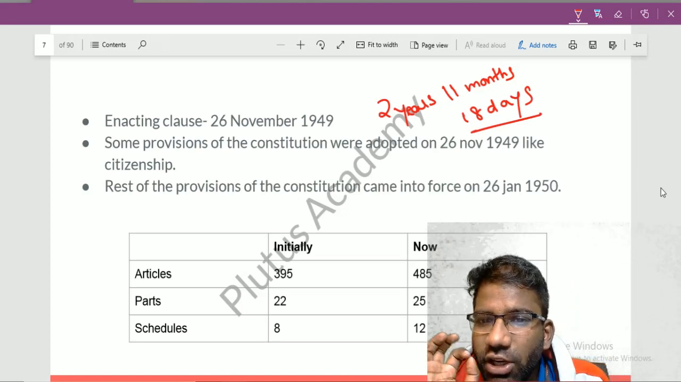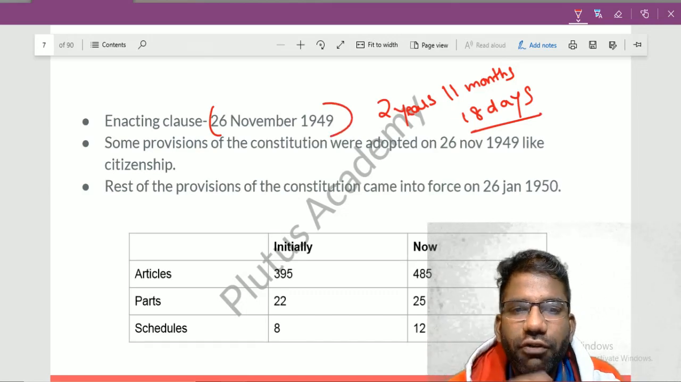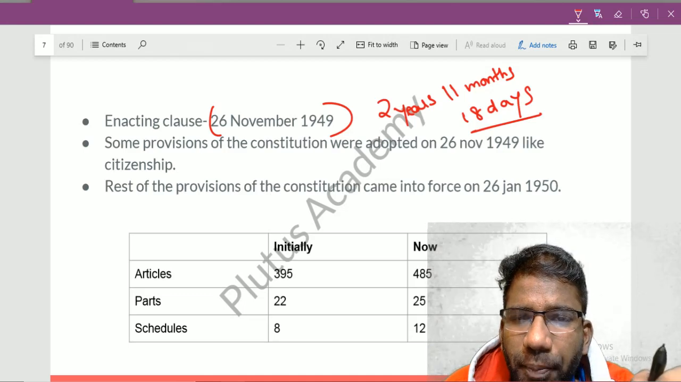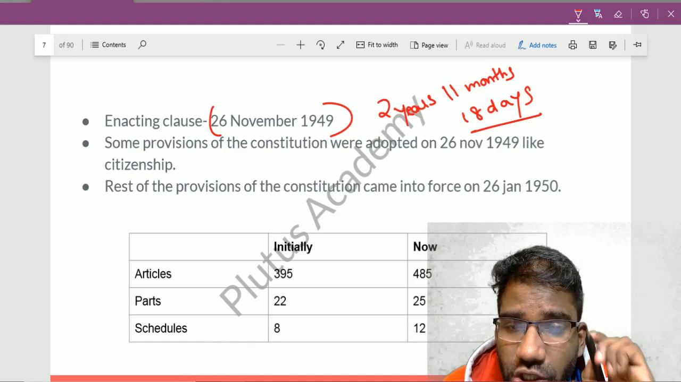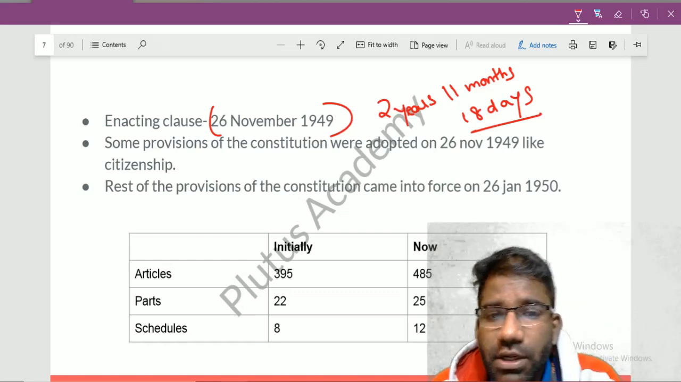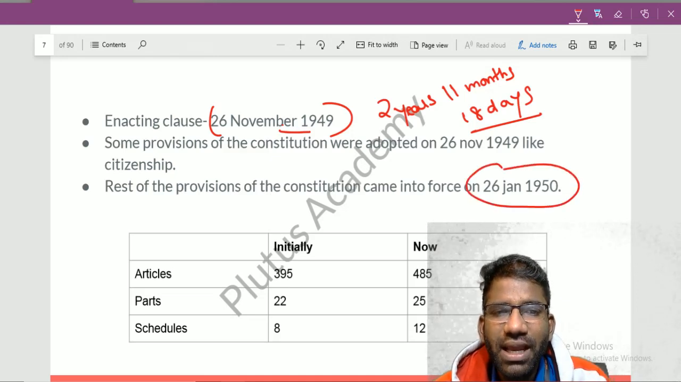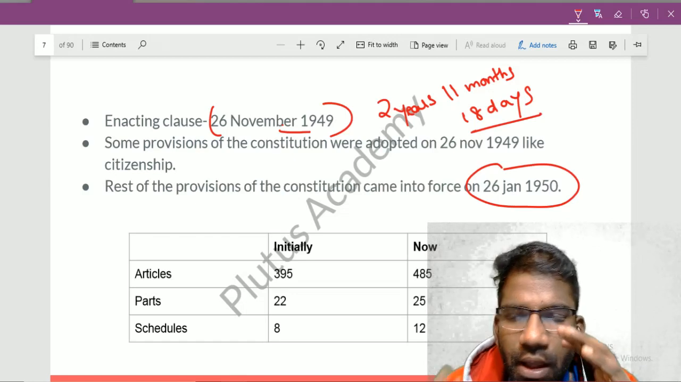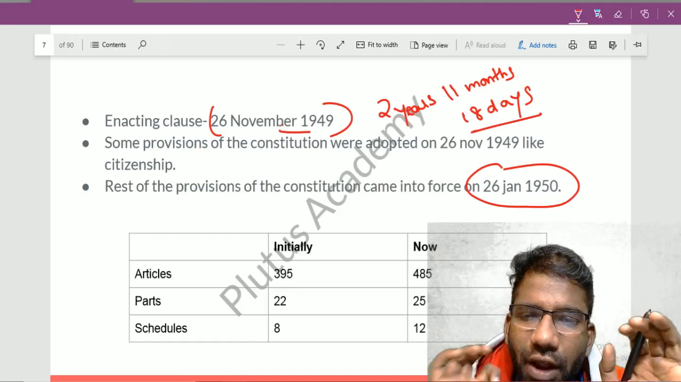That is, on the date of the enacting clause, certain provisions were adopted on 26 November 1949. The rest of the provisions of the Constitution came into force on 26 January 1950, which is also celebrated as India's first Republic Day. So on 26 November 1949, certain provisions like citizenship were adopted, and the rest of the provisions came into effect on 26 January 1950. Now, friends, when the Constitution was initially made, it had only 395 articles.